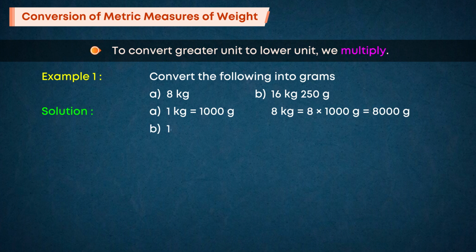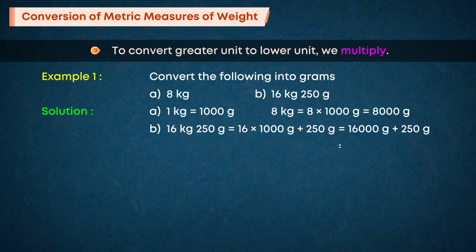B. 16 kilograms 250 g is equal to 16 into 1000 g plus 250 g, which is equal to 16,000 g plus 250 g, which is equal to 16,250 g.